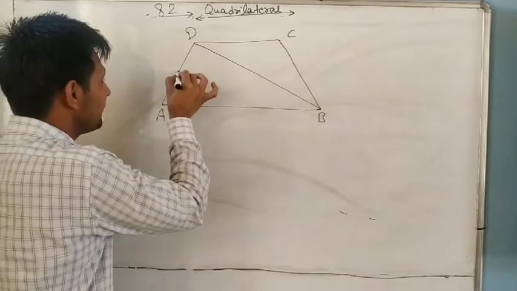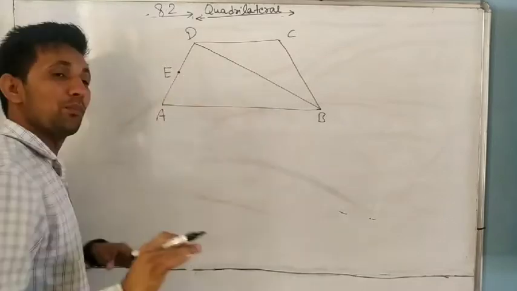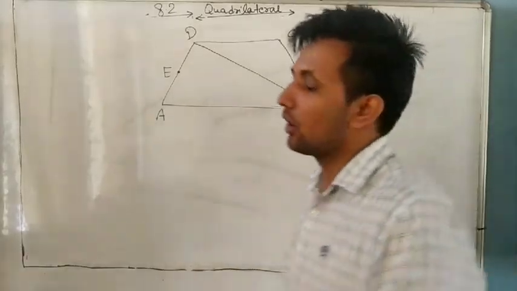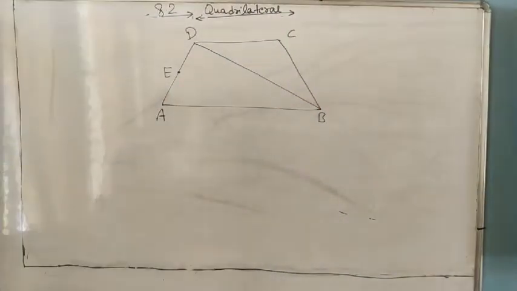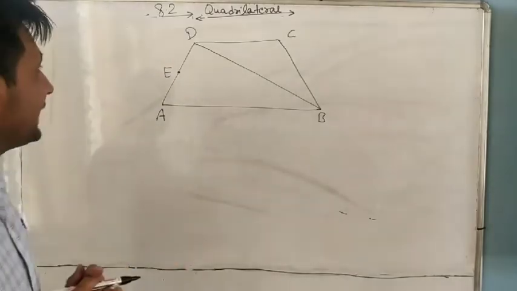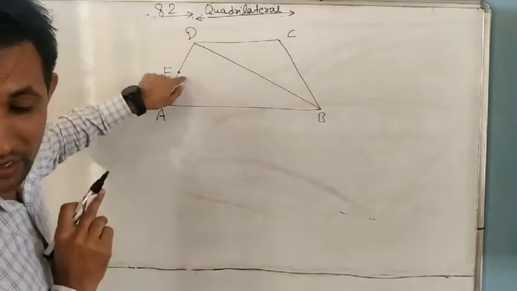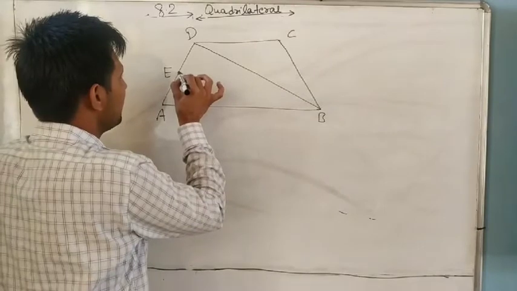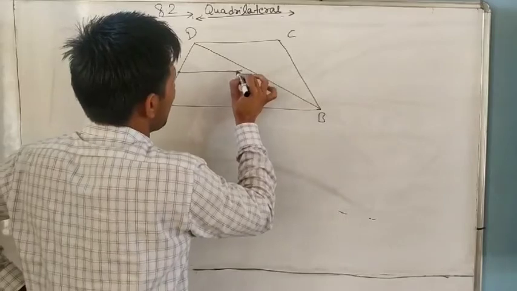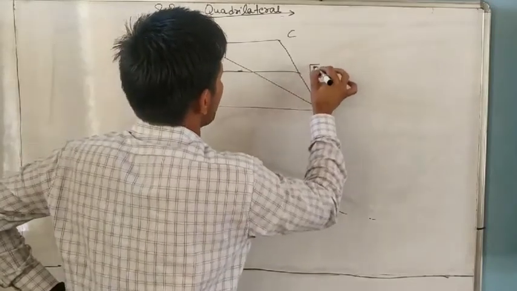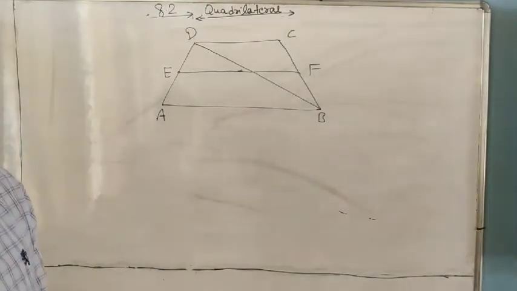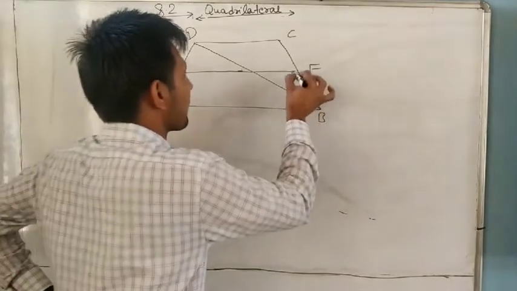Yes, E is the midpoint. If a midpoint is given in any triangle, we will use either the midpoint theorem or the converse of the midpoint theorem. E is the midpoint of AD, and a line is drawn through E parallel to AB, which cuts BC at a point F. It is given.